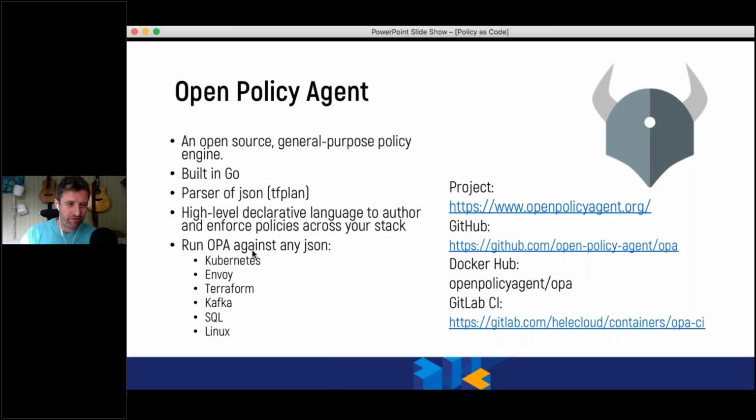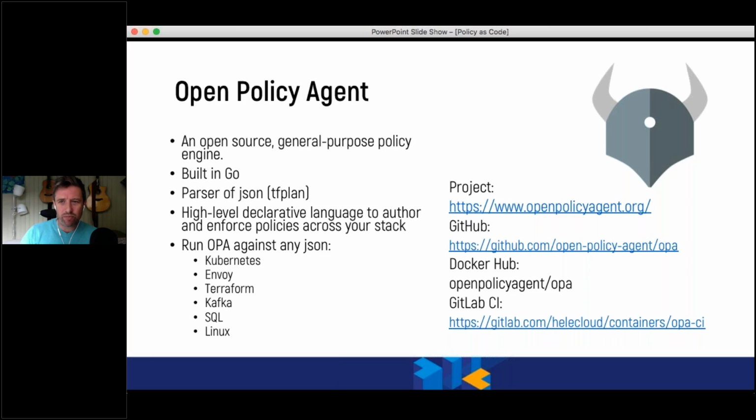So whether that JSON is running in Kubernetes or Envoy or Terraform or Kafka, or you want to try and investigate things in SQL or running things in Linux, there's examples for all of these on the Open Policy Agent website. And you'll then start to be able to investigate further and give greater nuance into the testing that you're going to do.